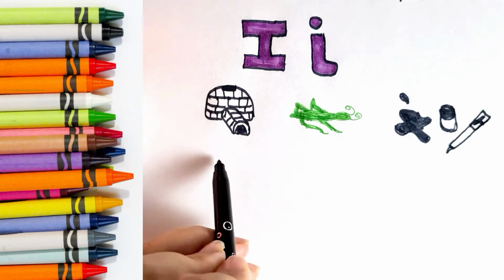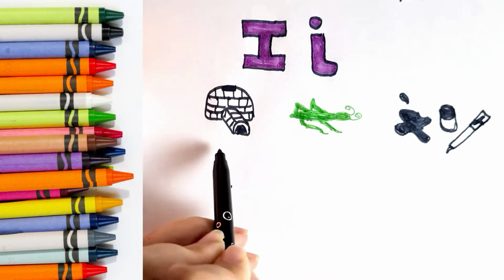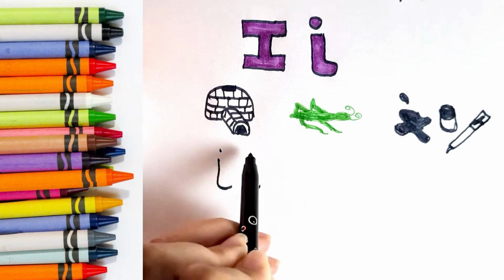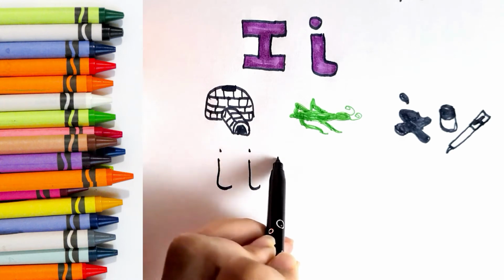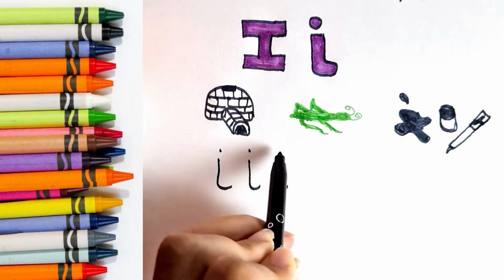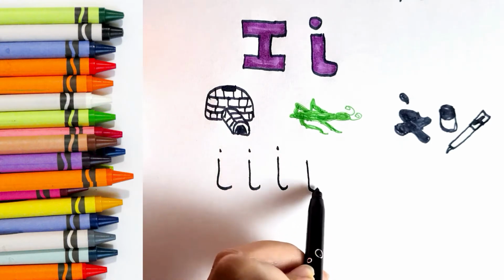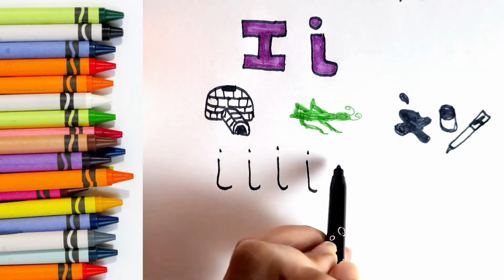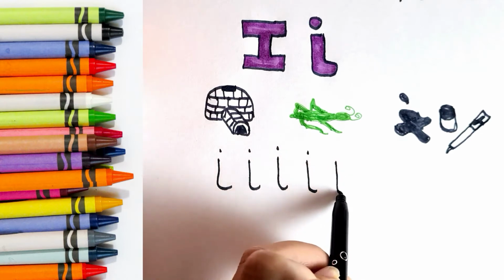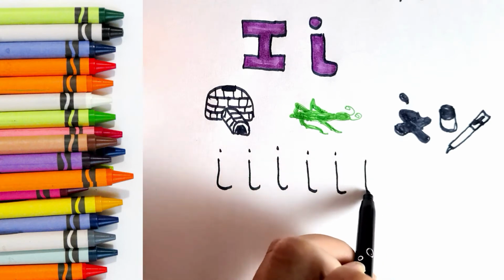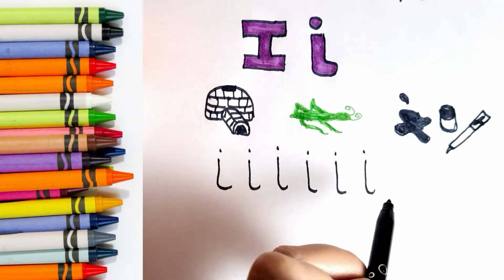Go straight down and flick, dot at the top.